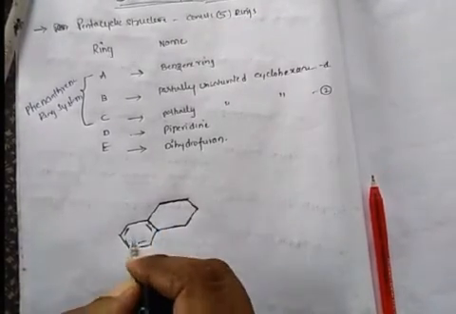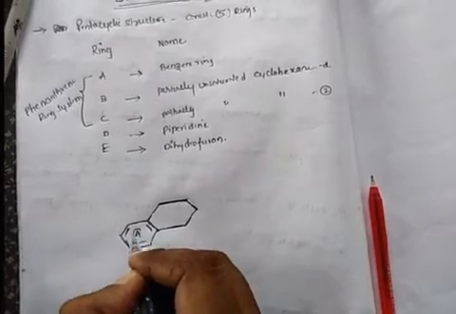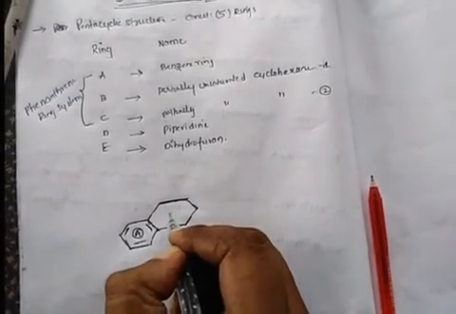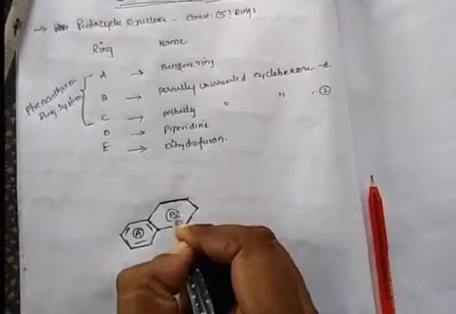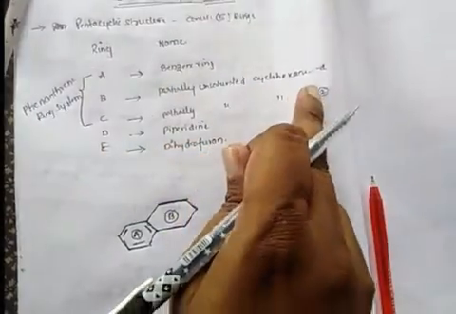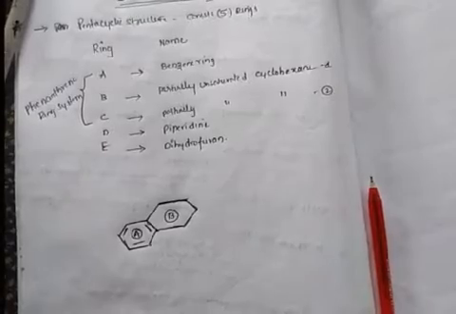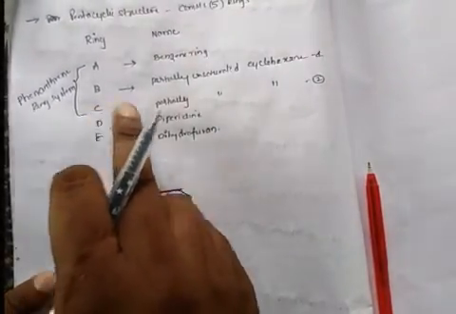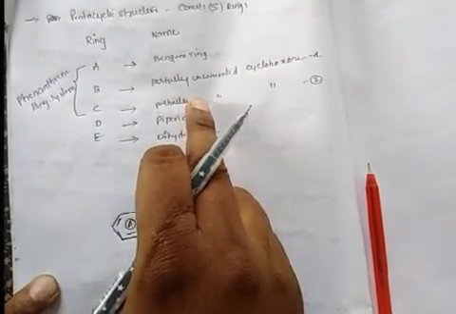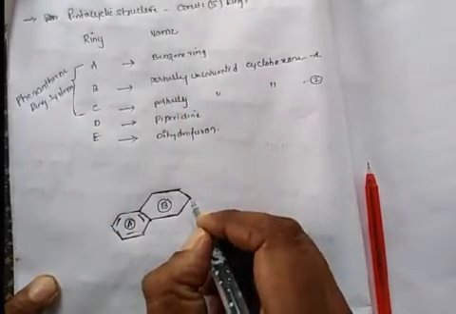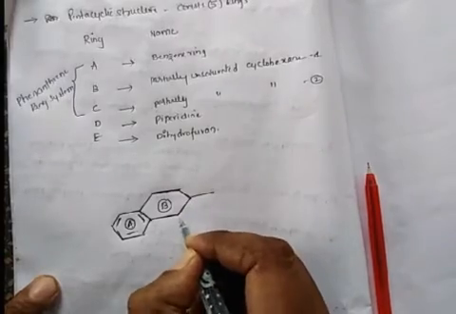This is ring A. This is ring B. Ring B is a partially unsaturated cyclohexane ring. The third ring is C, that is also a partially unsaturated cyclohexane ring, and it is formed by drawing like this.